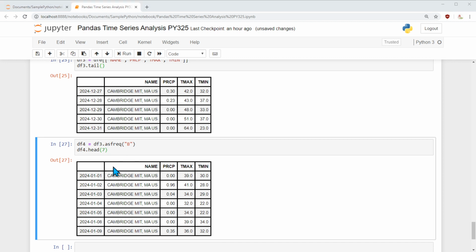Okay, and that we can use as frequency. So what is the speciality about as frequency? As frequency is fundamentally a data selection process. So you cannot do any aggregation, you cannot do any change to data, interpolation, those kind of stuff. Okay, so as frequency is just a selection of data, and what we learned before, resample, there you can do aggregate functions as well.